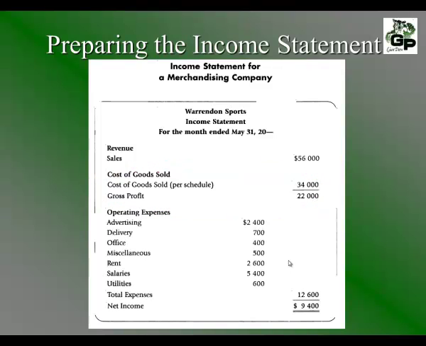Next, we consider our expenses. We total up all the expenses. In this example, it's $12,600. And we subtract that from the gross profit, and that gives us our net income of $9,400.